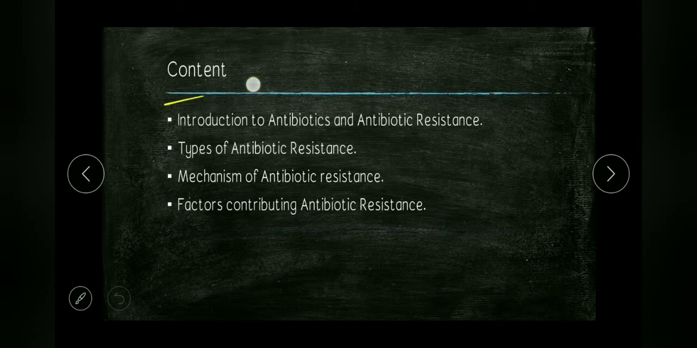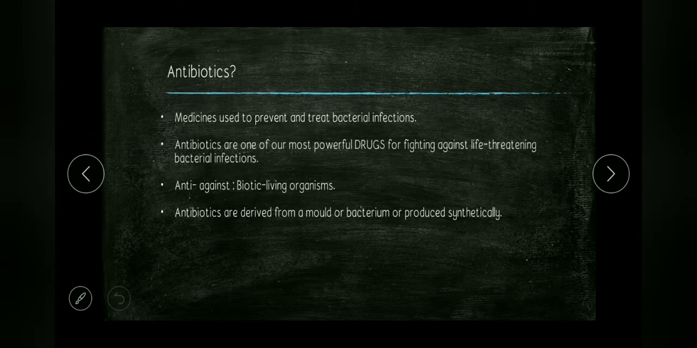So these are all the contents which we'll see one by one. Firstly, we'll see the introduction to antibiotics, then we'll see what antibiotic resistance actually is. Then we'll see the types of antibiotic resistance. Then we'll see what kind of mechanisms are used by antibiotic resistant bacteria to handle such situations. Lastly, we'll see the factors which contribute to antibiotic resistance. So, let's start with a quick intro of antibiotics.